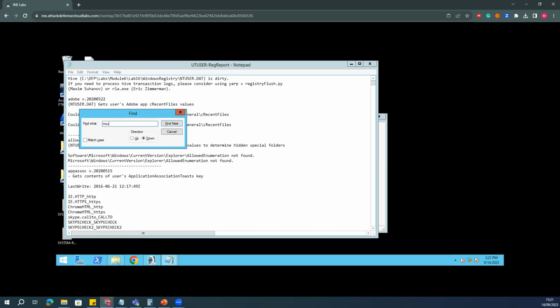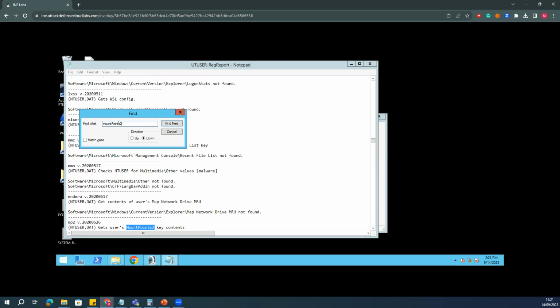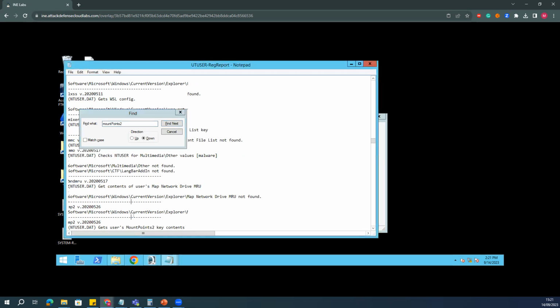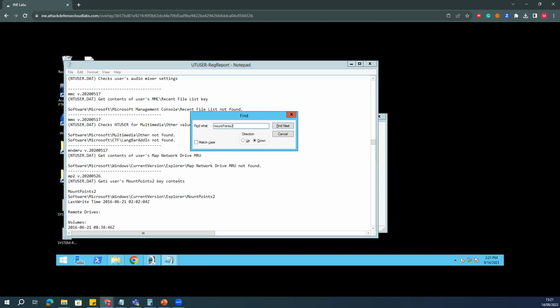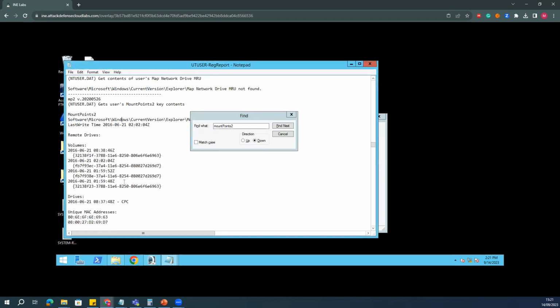Now, let's go and search for mount points two. If I say mount point two here, you will see that the user details, all the user-related information, will be saved here. And if I go here, volume, you can see the volumes here. These are the volumes.